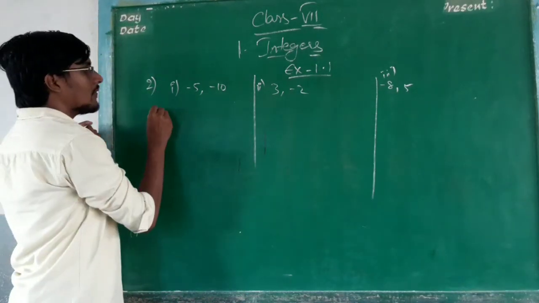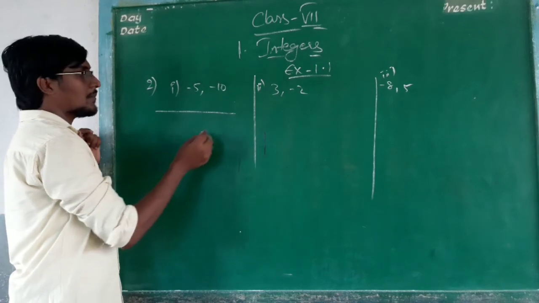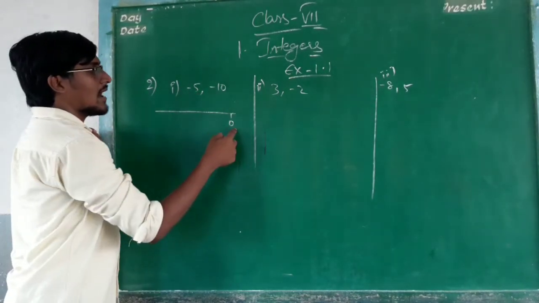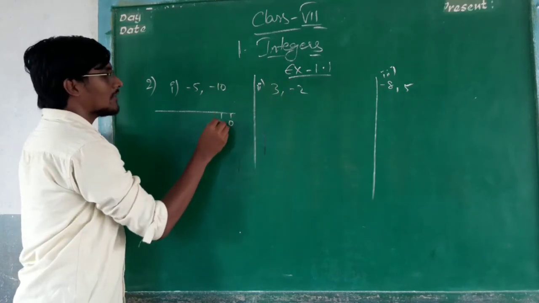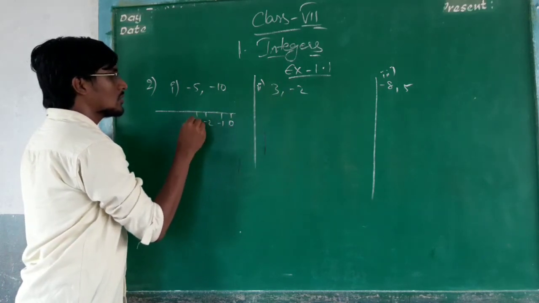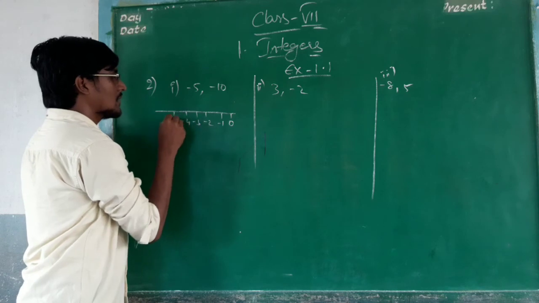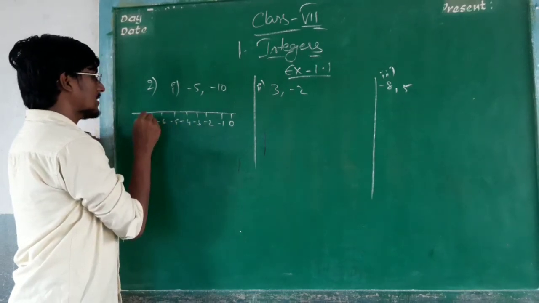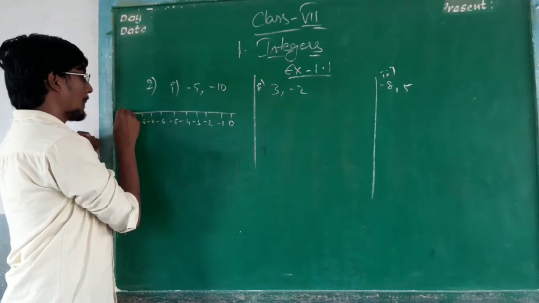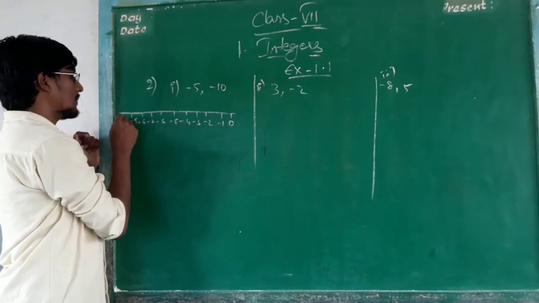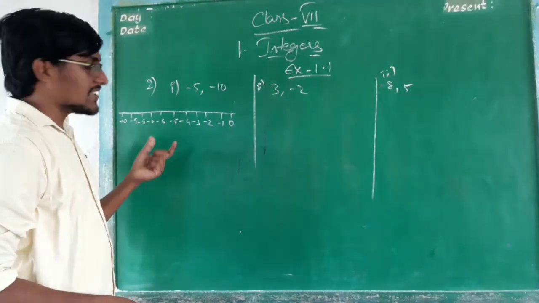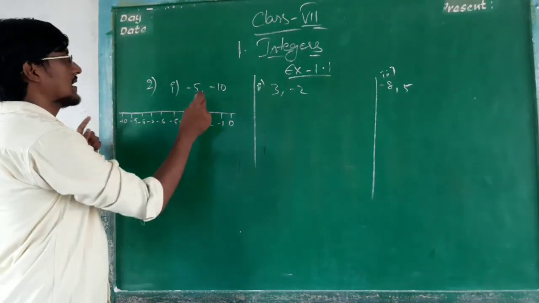Okay. While we are taking out the number line, these two are negative values. So I have taken the last number as 0. After that minus 1, minus 2, minus 3, minus 4, minus 5, minus 6, minus 7, minus 8, minus 9 and minus 10. What is asked in the question? Write the integers between the pairs.